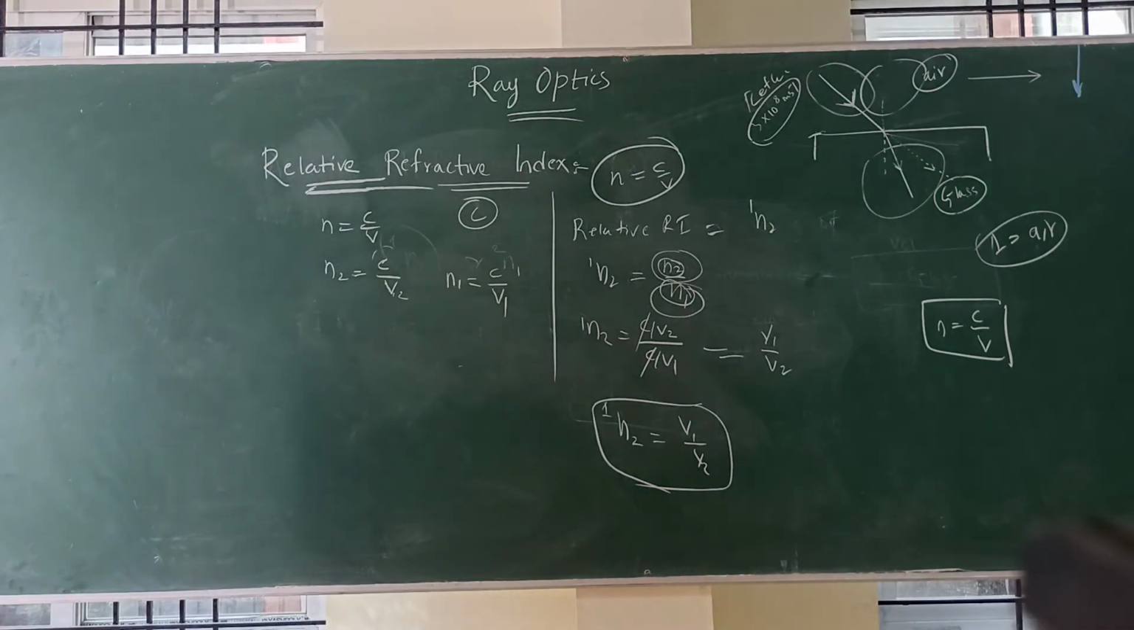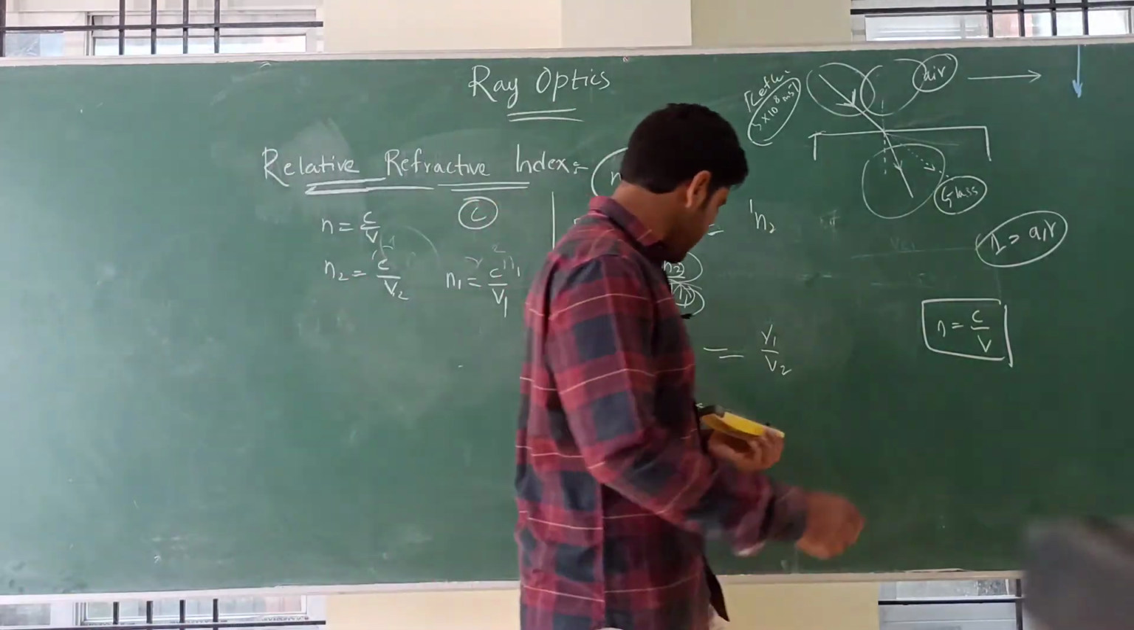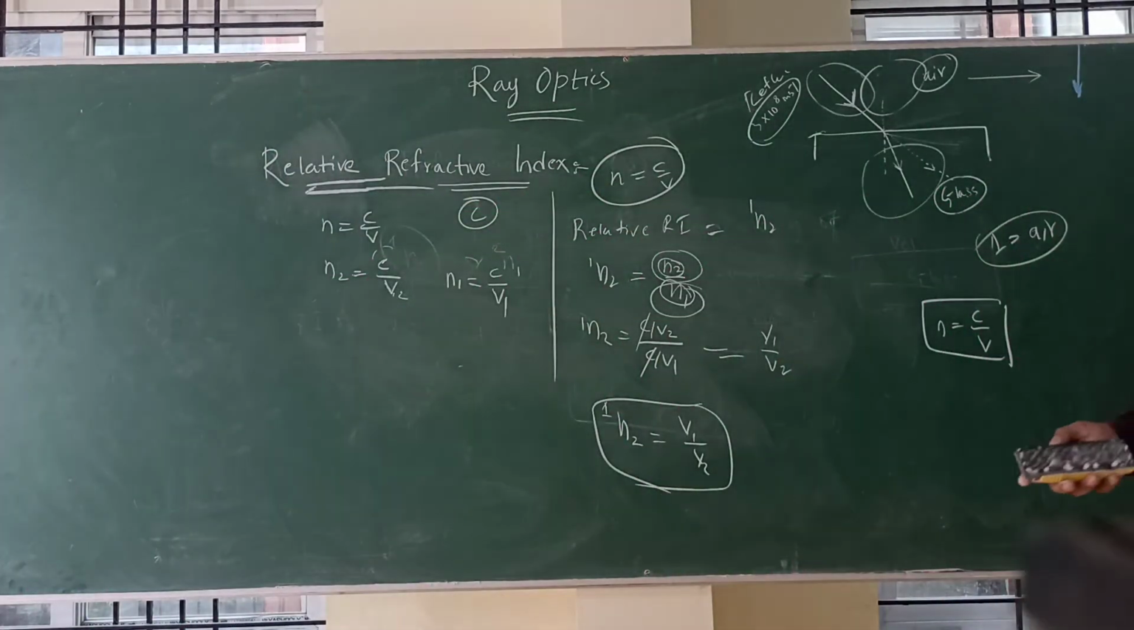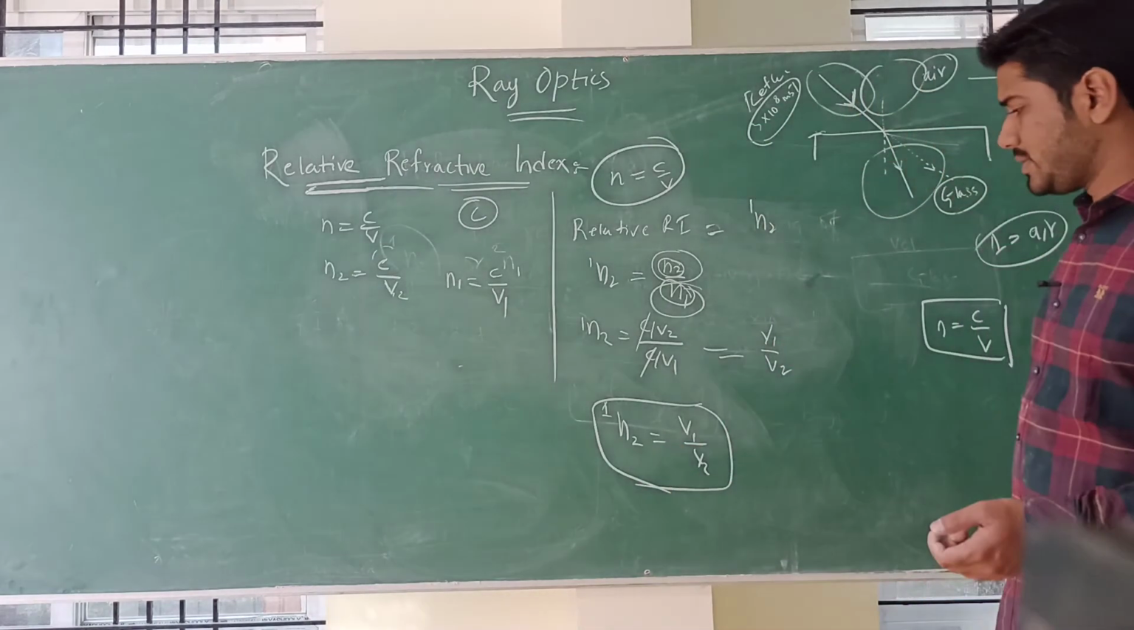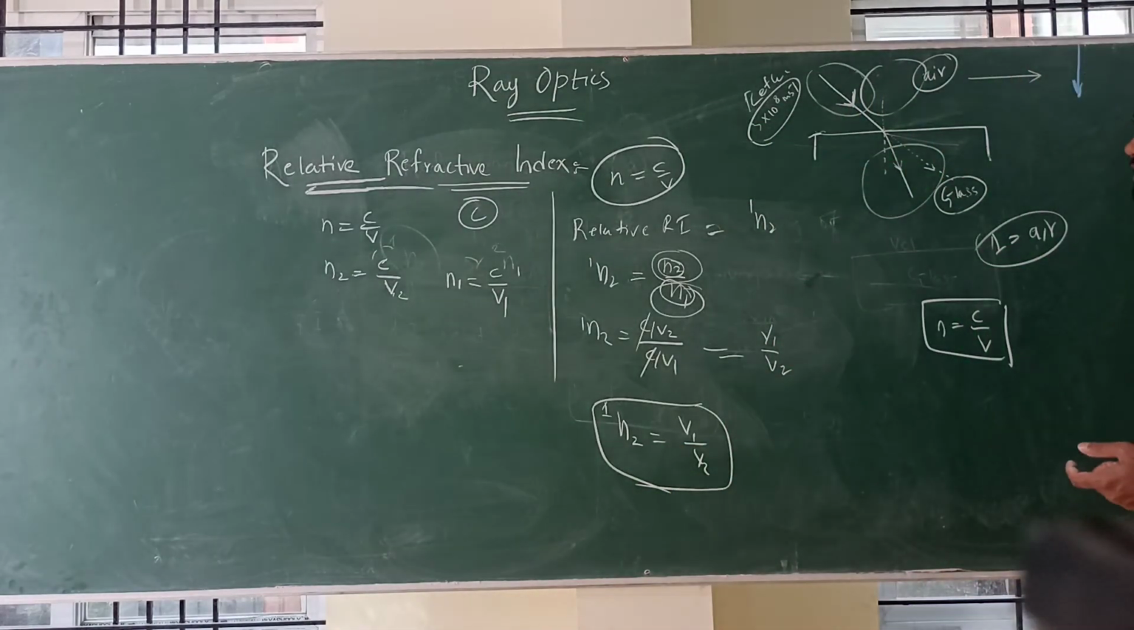This is another way we can also calculate the relative refractive index. Okay. So this is the relation between the relative refractive index and the velocity of light. N21 is equal to V1 by V2.